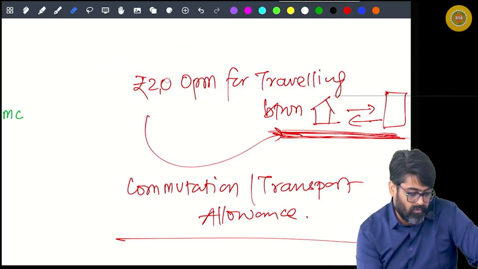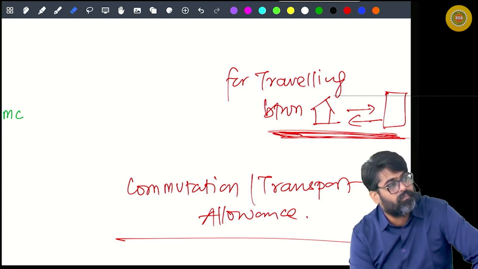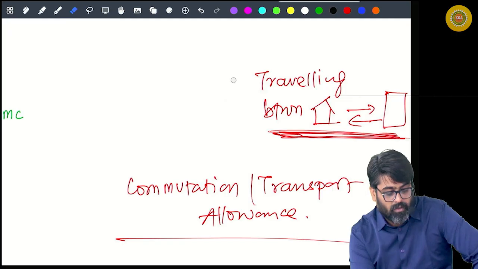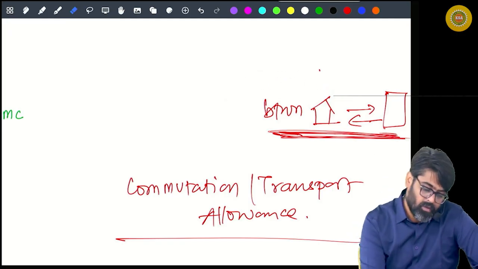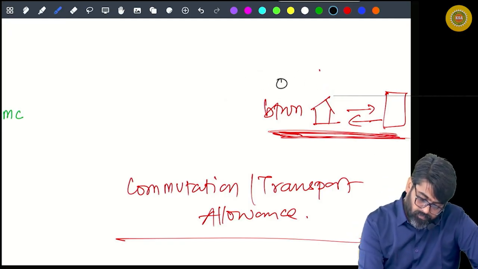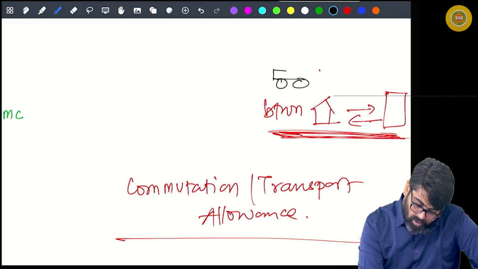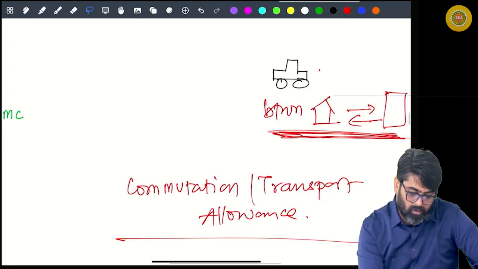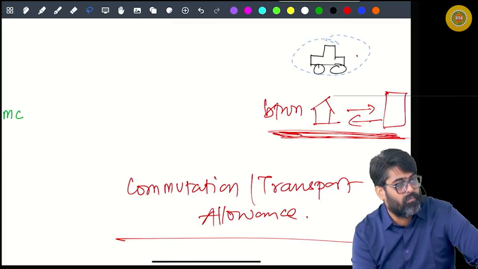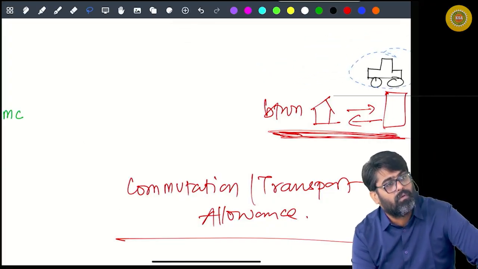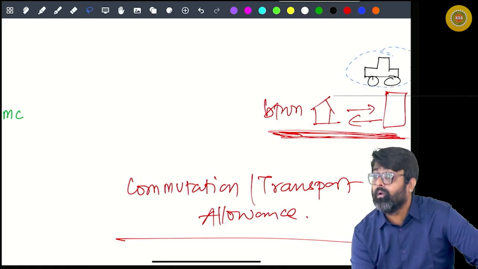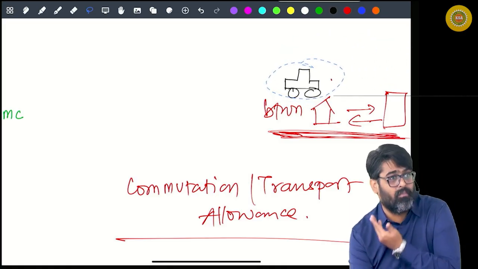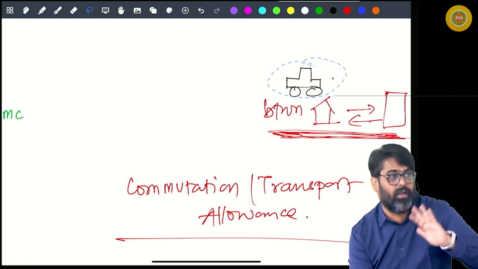Now instead of giving you 2,000 per month, a car comes to your home. The car will pick you up from home and drop you to the office, and once the work is done, from office back home. It can be a car, it can be a bus, it can be any conveyance.